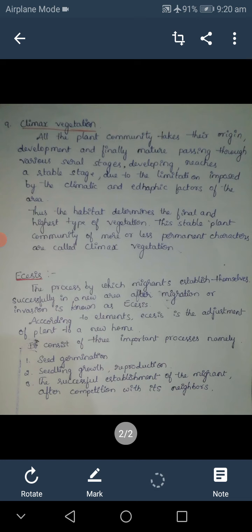It consists of three important processes, namely seed germination, seedling growth and reproduction, and the successful establishment of the migrant after competition with its neighbors. This completes the stages of succession.